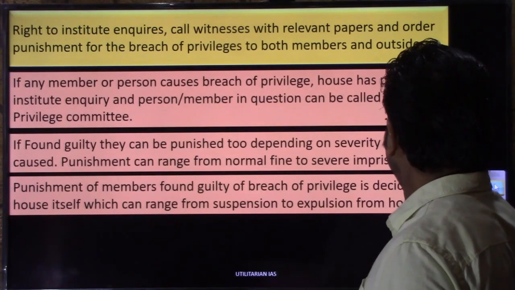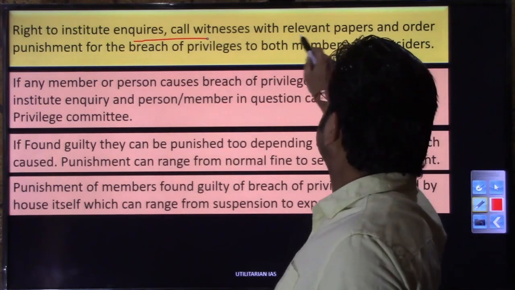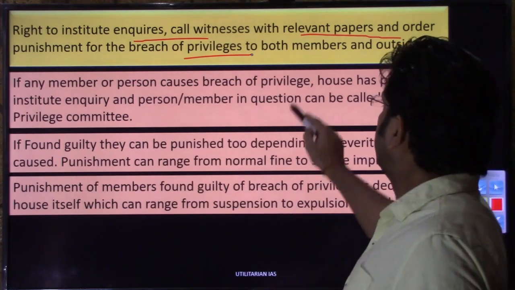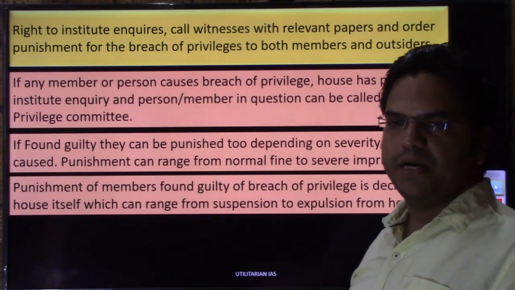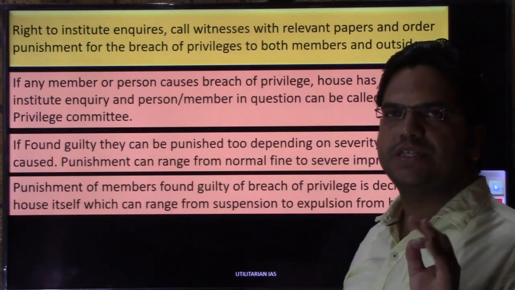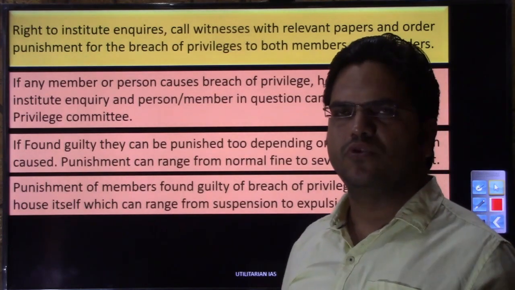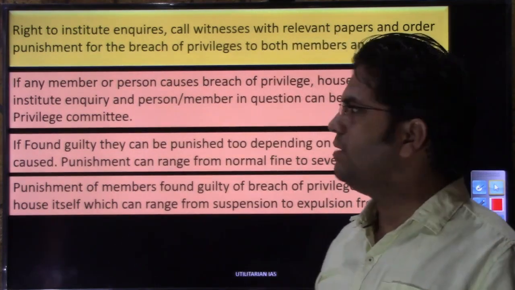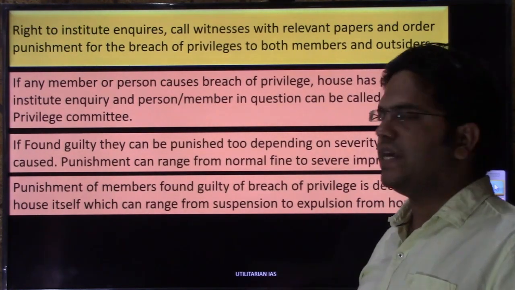So this is the third immunity. At the house level, they do have right to institute inquiry, call witness with relevant papers, and order for the punishment in case of breach of privileges to both members and outsiders. If it is being complained by any member that any particular outsider or member had indulged in mudslinging which has maligned the image of the house, speaker or chairman, either suo moto as well, without even complaint from the member or without any kind of notice by any member, suo moto action can be taken by speaker and chairman, whatever the case may be.